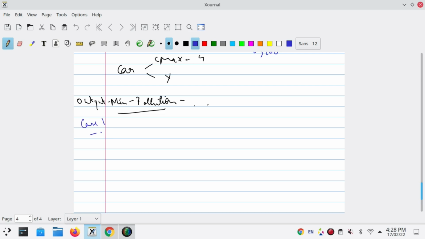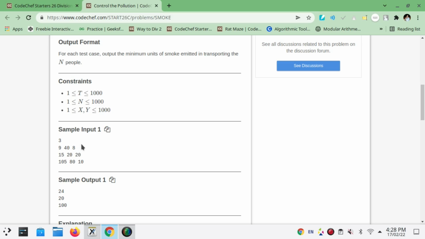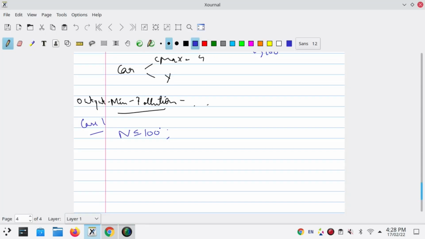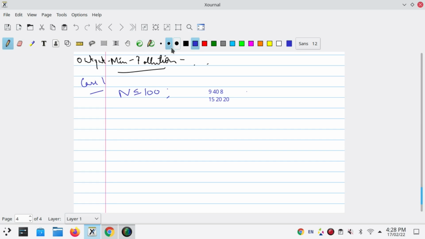Case 1, let's say n is less than or equal to 100. We will understand sample cases here only. When n is at most 100, we have two sample cases, and let's consider sample case 1. n is 9, x is 40 and y is 8, that is n, x and y.